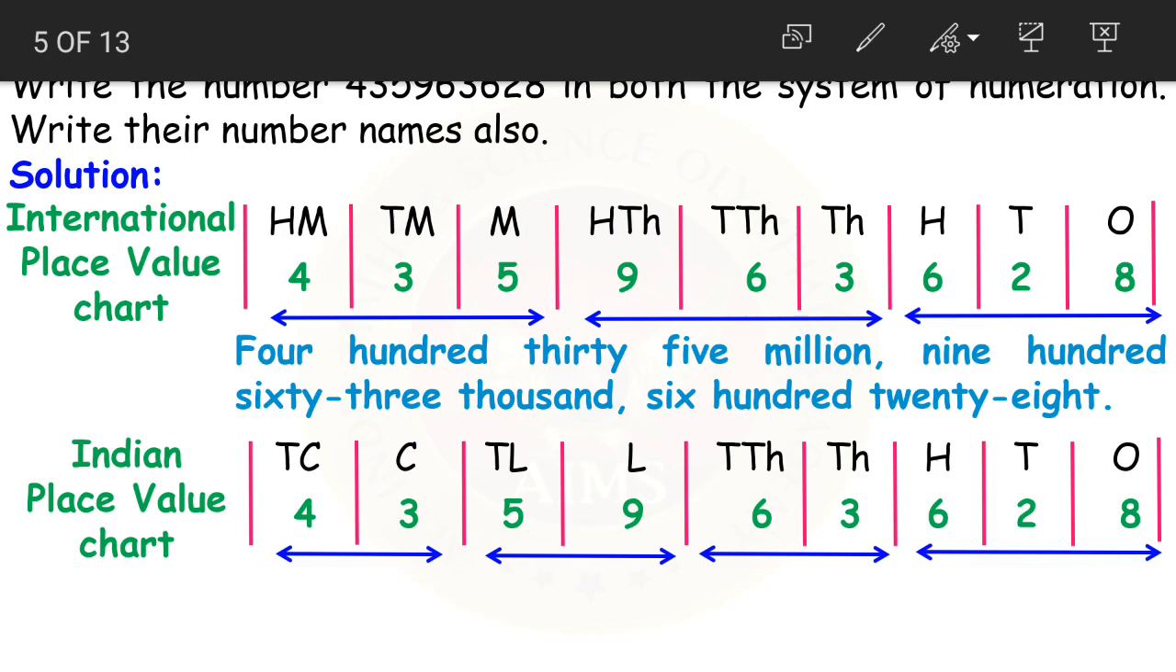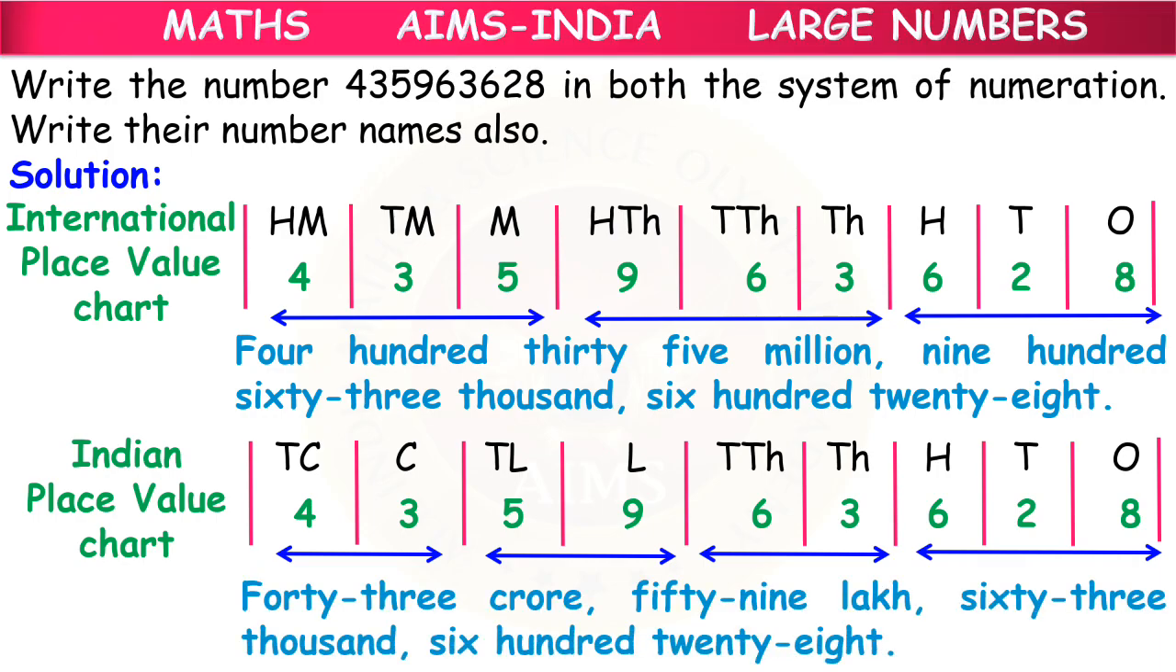Understood, children? Let us see how do we read the same number in both systems. First, 435 in millions period. So, 435 millions. Then 963 in thousands period, 963 thousands. 628. Understood, children? We've read the number and then we read it with its period.